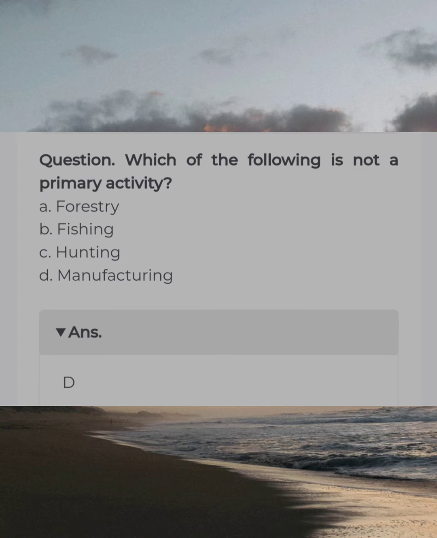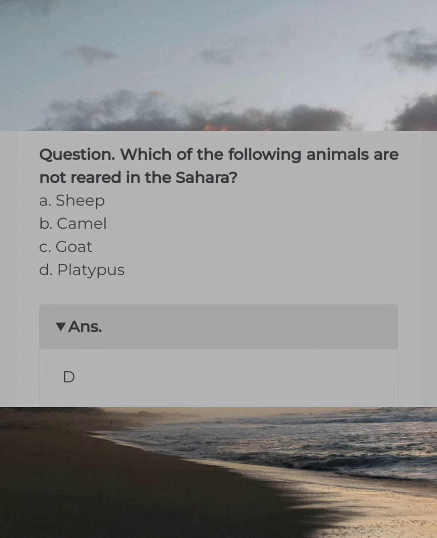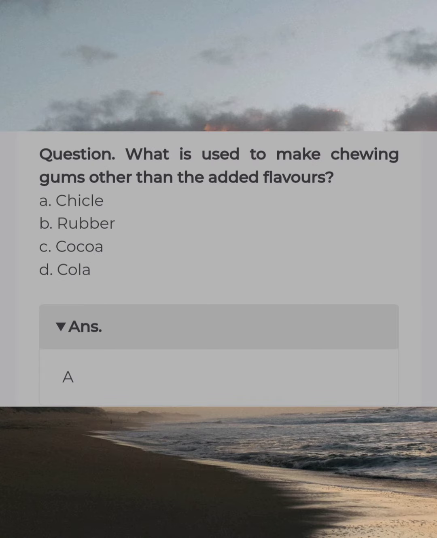Which of the following is not a primary activity? Answer D. Manufacturing. Which of the following animals are not reared in the Sahara? Answer D. Platypus. What is used to make chewing gum other than the added flavors? Answer A. Shickle.